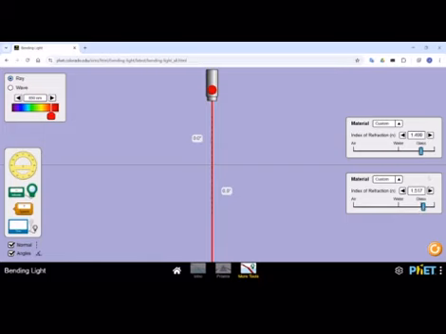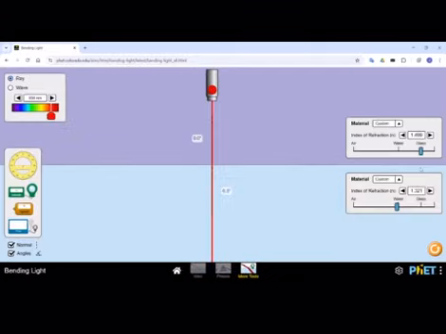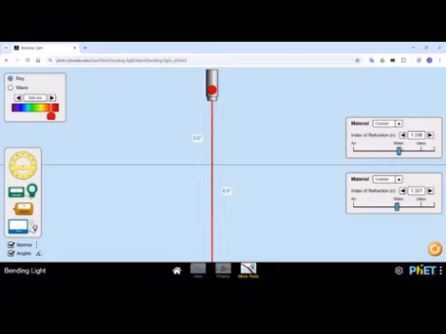If I keep both as water, the refraction does not take place.